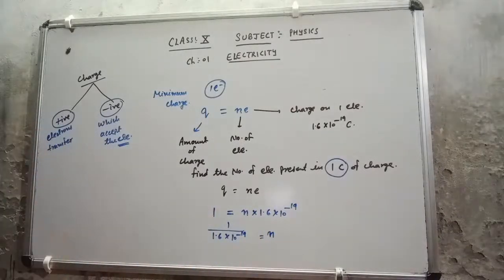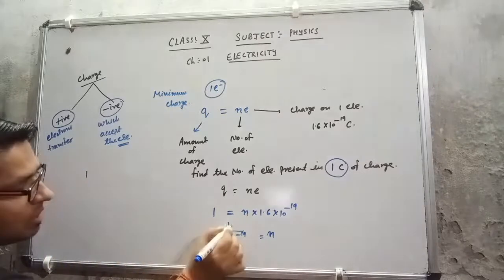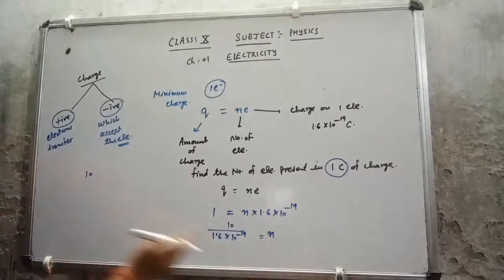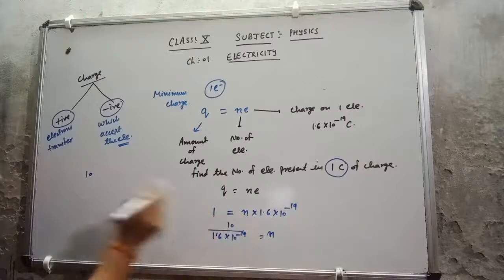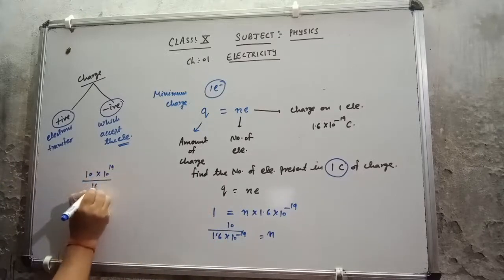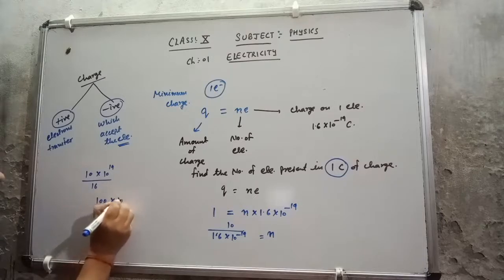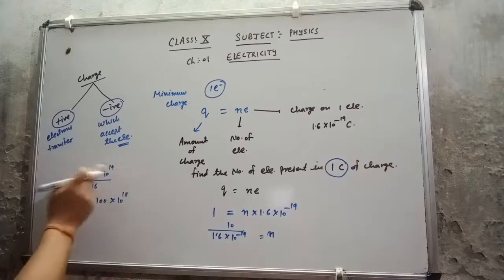If I solve it, the decimal point is removed, and 10 to the power minus 19 goes to the top. This will be 10 to the power plus 19 upon 16, or I can write it as 100 into 10 raised to the power 18, so 1 power I have transferred here.